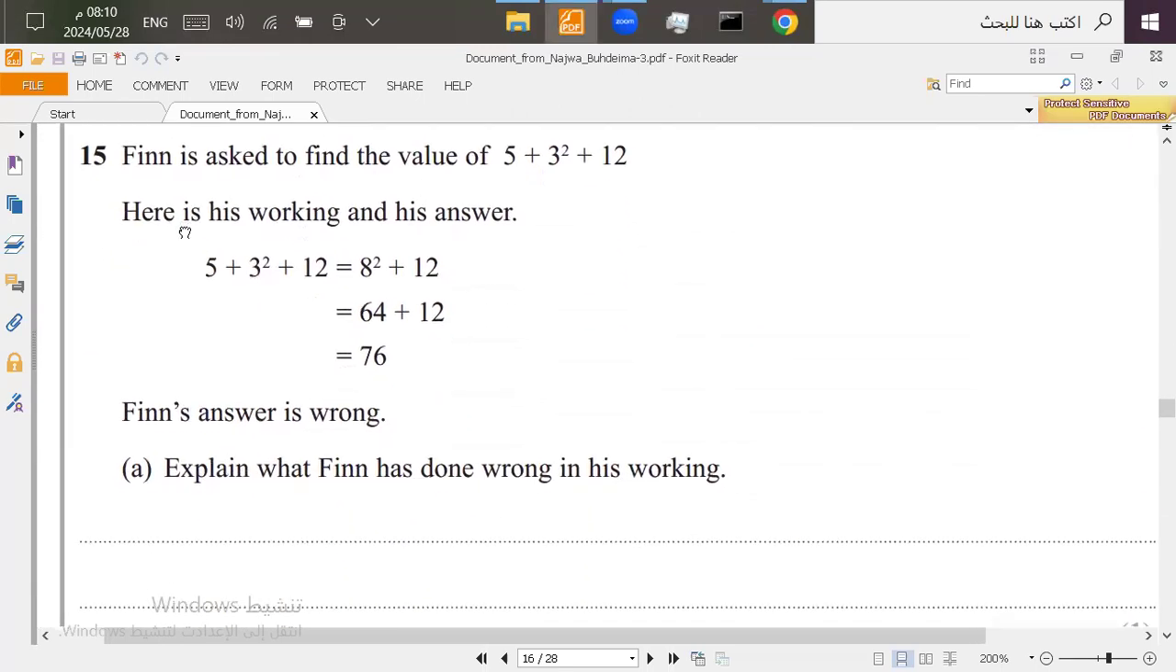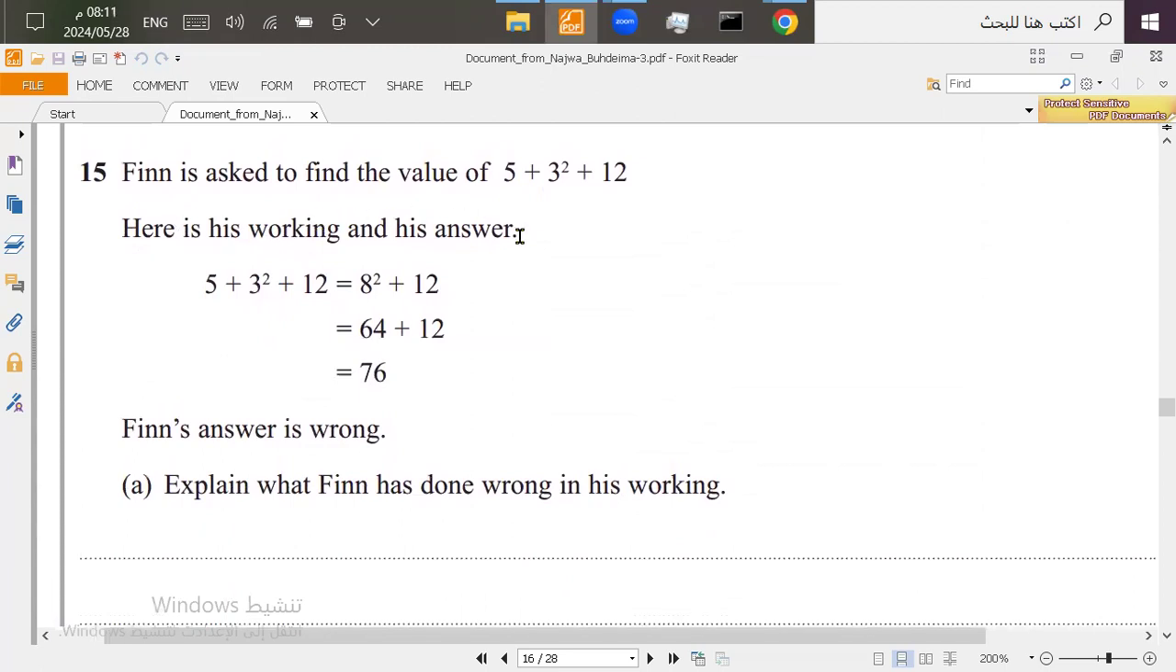Question 15. Finn is asked to find the value of 5 plus 3 squared plus 12. Here is his working and his answer. So he said that 5 plus 3 squared plus 12 will equal 8 squared. It means he added these together, 5 and 3, and then he did the squaring part and added the numbers at the end. Finn's answer is wrong. Explain what Finn has done wrong in his answer.